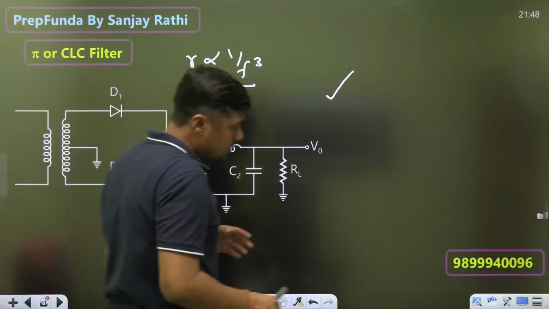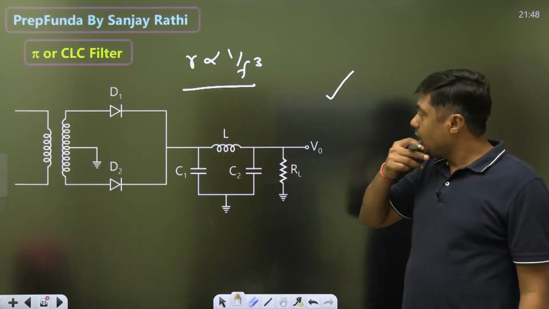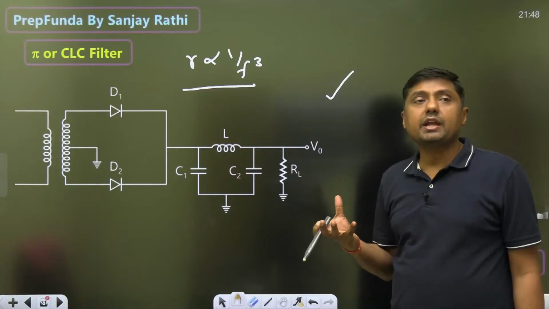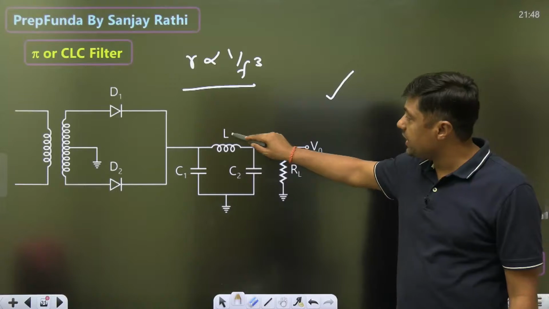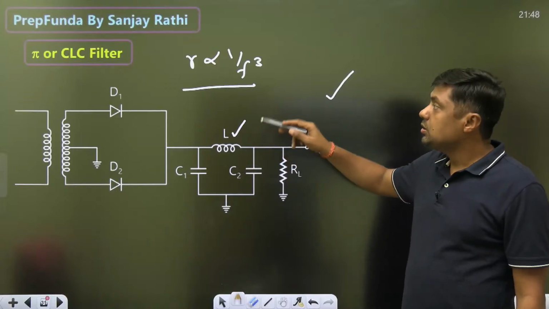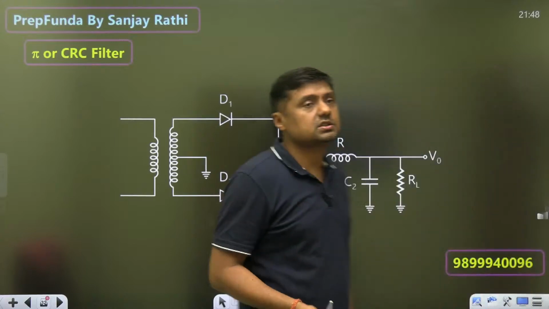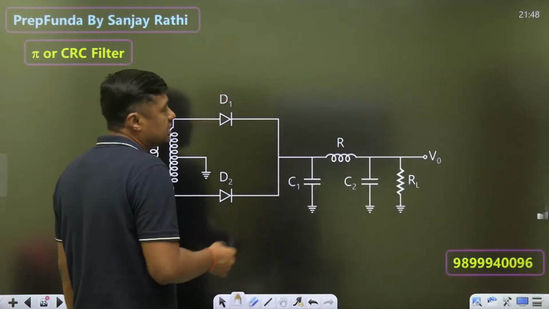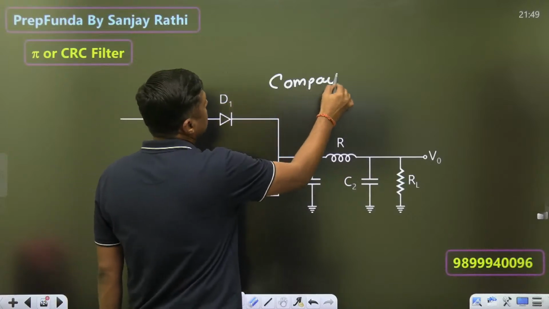Now watch this, just what we are doing. There are three elements: one, two, three. The inductor is very bulky and heavy. Sometimes we want a compact circuit. What we are doing is replacing the L by a resistor. So this is called CRC filter. So what will be the question? Why is the inductor replaced by the resistor? Just for a compact circuit.